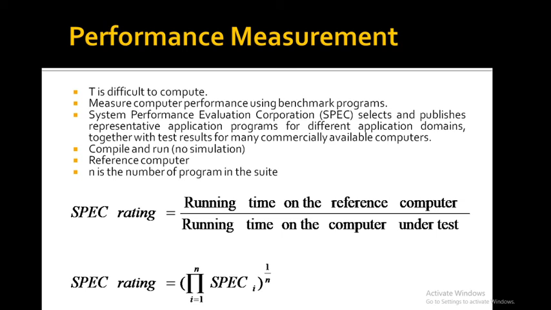Because the actual execution time is measured, the SPEC rating is a measure of the combined effect of all the factors affecting performance, including the compiler, the operating system, the processor, and also the memory of the computer being tested. Details of the SPEC benchmark programs and results of the tests conducted can be found on the SPEC web page.